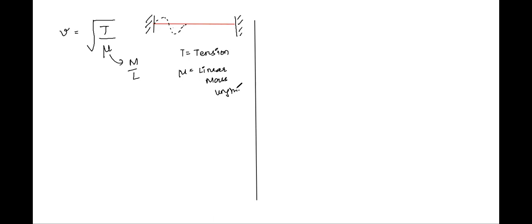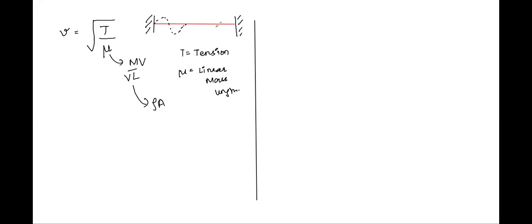Or maybe let's try doing it. Suppose I divide it by volume and multiply it by volume. So what will I get? Mass per unit volume is given as mass or density, and volume per unit length will be given as area A.